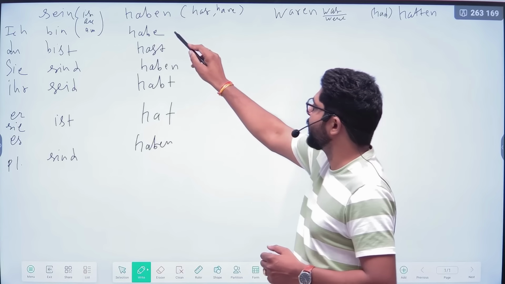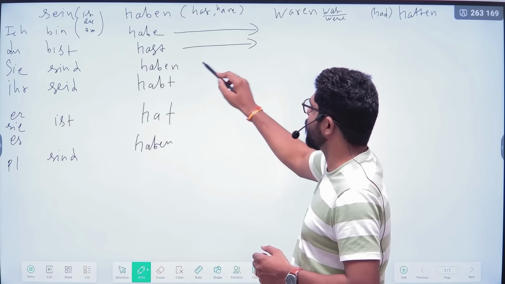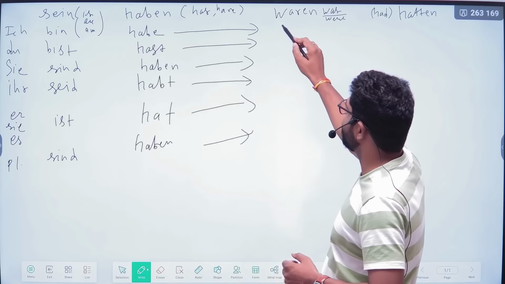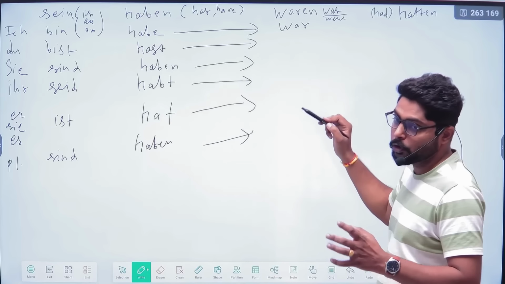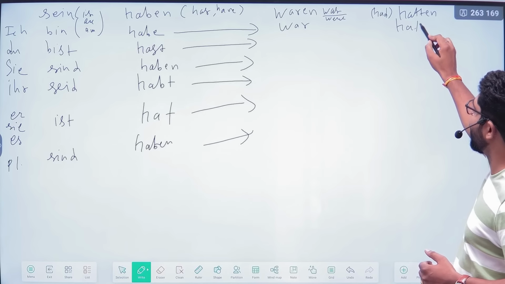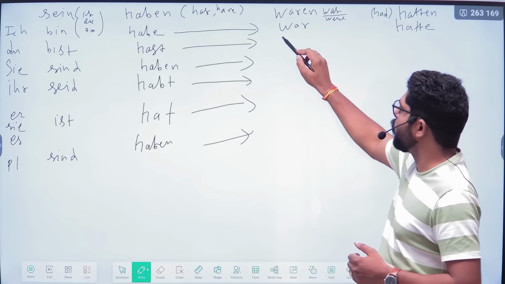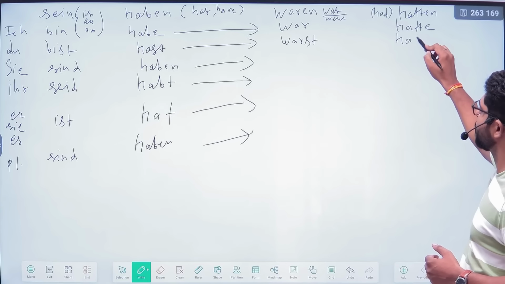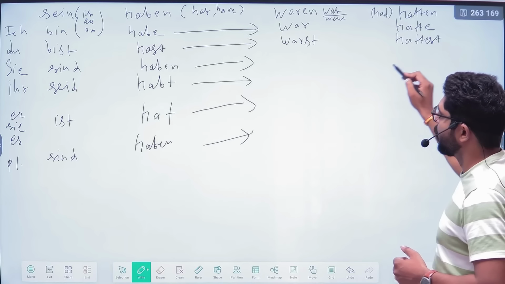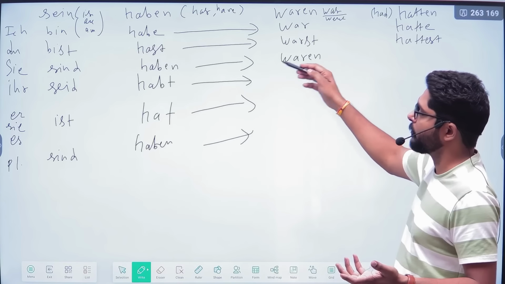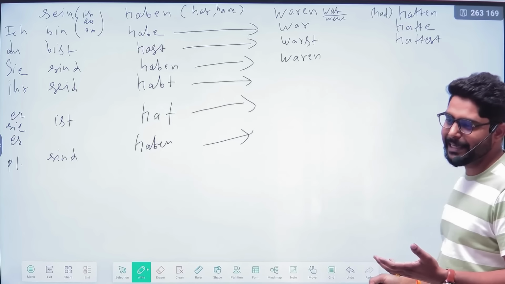So how will we do the verb conjugation? For ich, it will be war, because it is a regular conjugation. There is no e ending. Ich war and ich hatte. Du warst and du hattest. Next one, for the plural, waren. For the plural and for the formal you, it will be exactly the same.